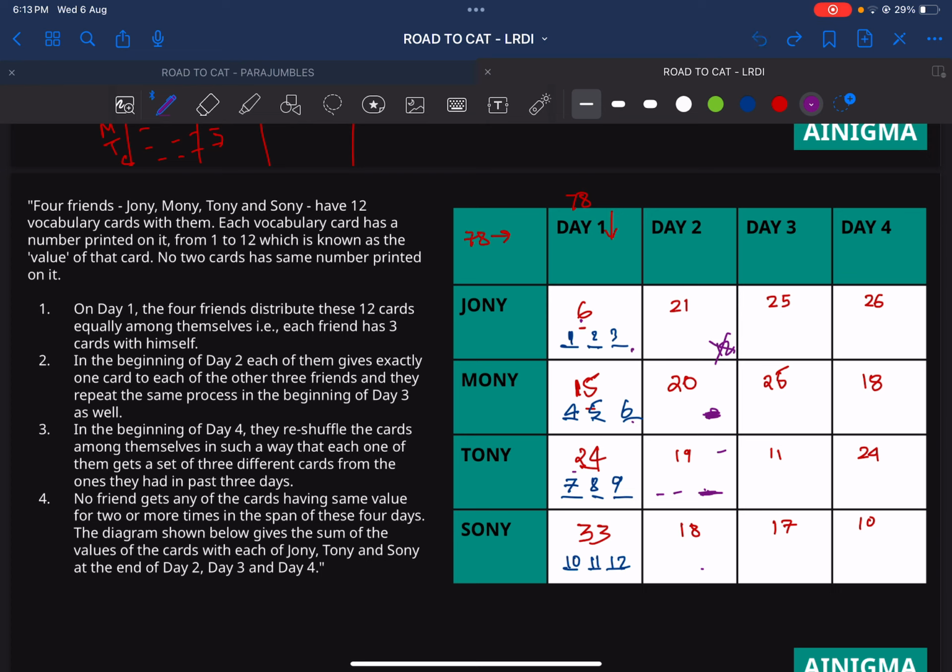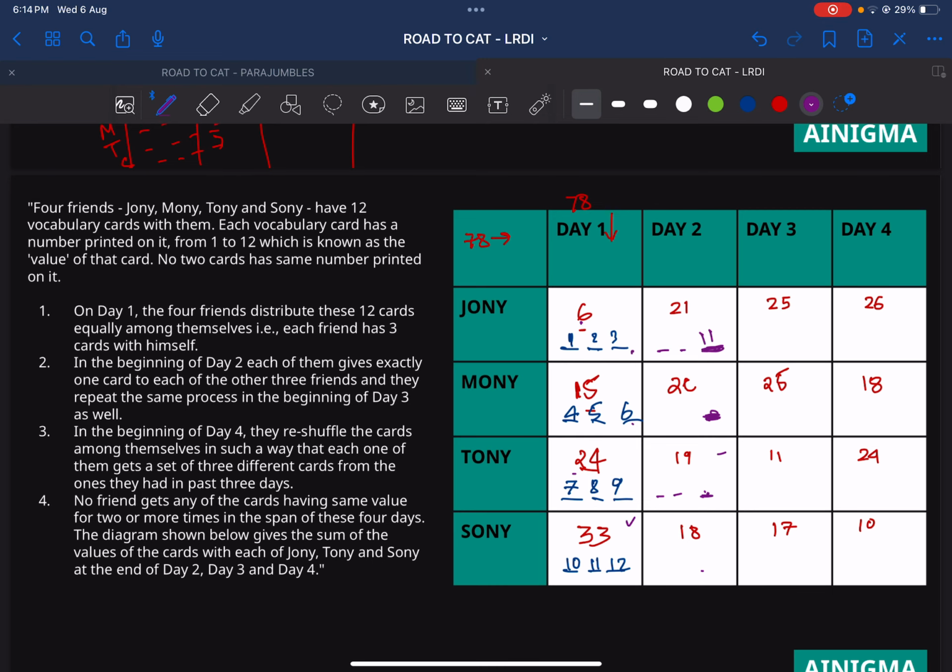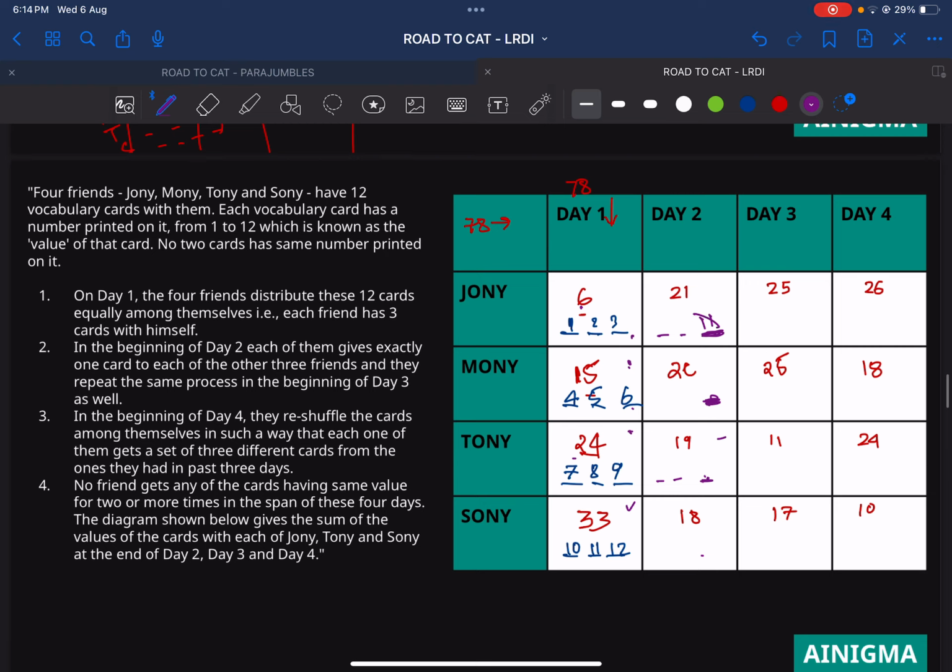But can I put 11 here? That's the thing that's been on my radar. If I put 11 here, I have to make 10 from two numbers, and there is no way that I can form 10 from here. So 11 is not going to come here and 12 is not going to come here. If we put 12 here, then I have to form 9 from two numbers, and there is no way we are forming a 9. So 12 and 11 both cannot come here, which means the only sum that can come here is 10. So 10 is fixed.